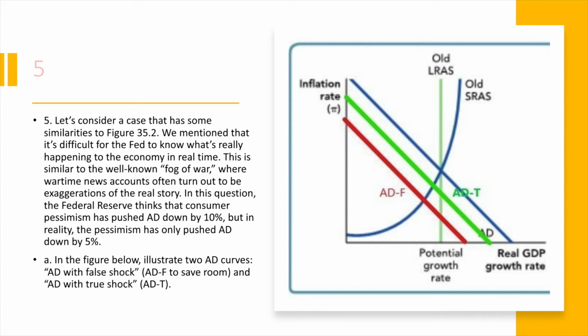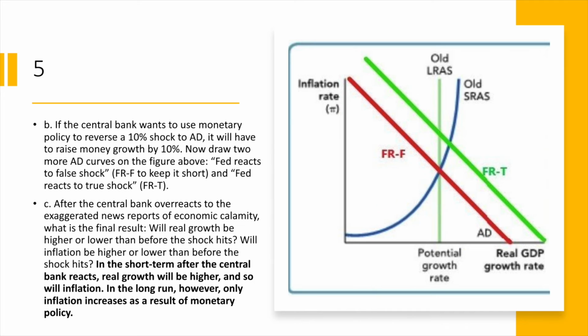In order to try to combat that shock, the Fed does what they need to do to increase aggregate demand by 10%, which yields the next graph, where the red line is where they expect the aggregate demand curve to lie, while the green line shows where it actually is. In the short-term amount of time after this reaction, real growth will increase a little bit, as will inflation. In the long term, however, we know that expansionary monetary policy can only lay the groundwork for increasing real growth rather than actually causing it. So inflation grows long term while real growth doesn't as a result of this scenario.